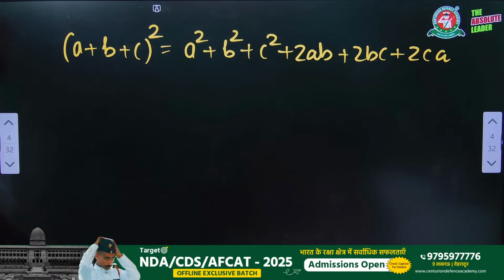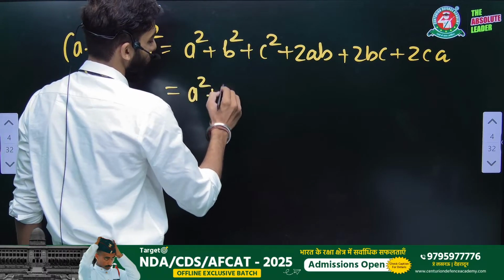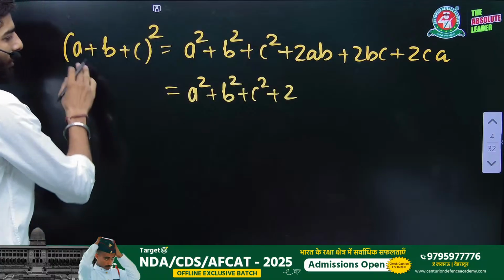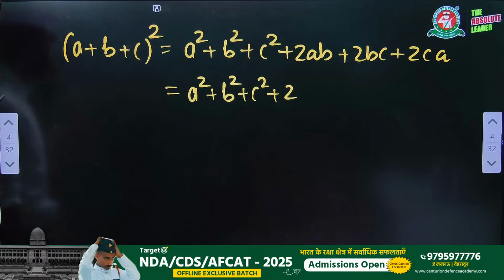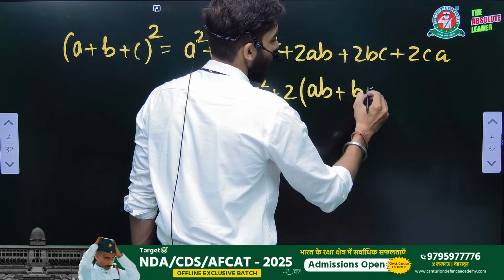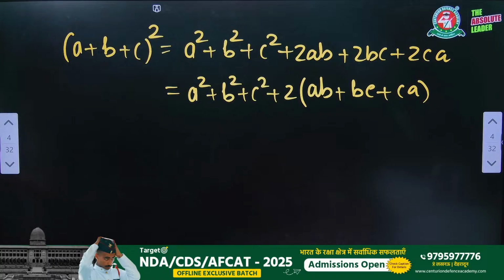Now, if we take 2 common here, what we will get? a square plus b square plus c square plus 2 times (ab plus bc plus ca). I'm just writing another format of this. Of course, you can learn this formula only, but I'm writing another format of this so that you can get a broader aspect of this, right? We can write this also.